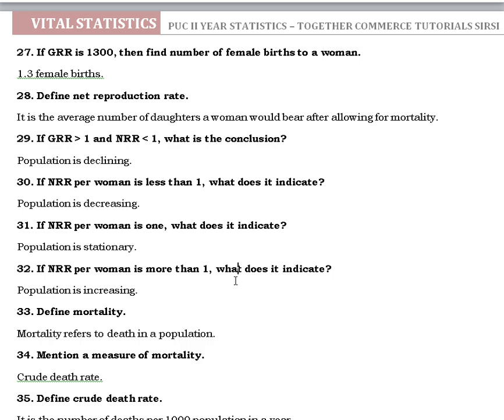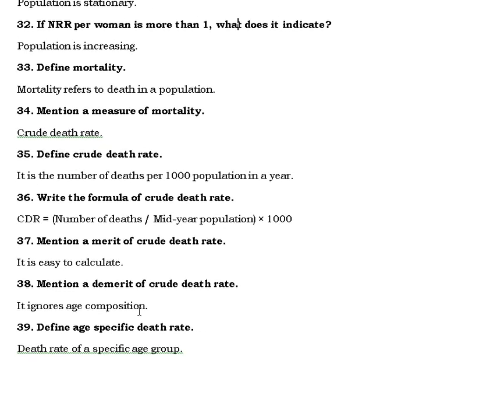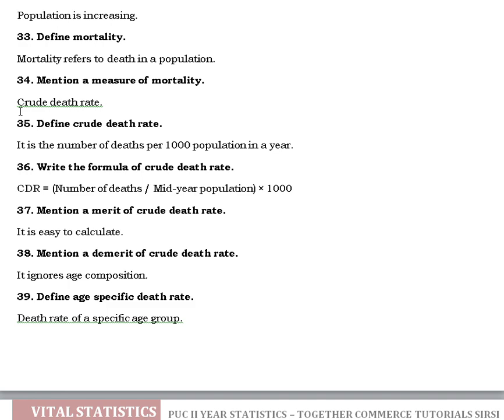Define mortality. Mortality refers to death in a population. Mention a measure of mortality. Crude death rate. 35. Define crude death rate. It is the number of deaths per 1,000 population in a year. 36. Write the formula of crude death rate. CDR equals number of deaths divided by mid-year population, times 1,000.